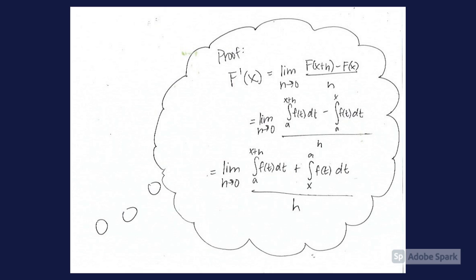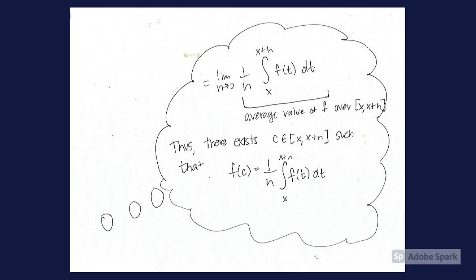Which, if we just switch the bounds of integration on the second integral, we get the integral from a to x plus h of f of t dt plus the integral from x to a of f of t dt over h, taking the limit as h goes to 0. But combining those integrals gives us the limit as h goes to 0 of 1 over h times the integral from x to x plus h of f of t dt. But that's just the average value of f over the interval x to x plus h.